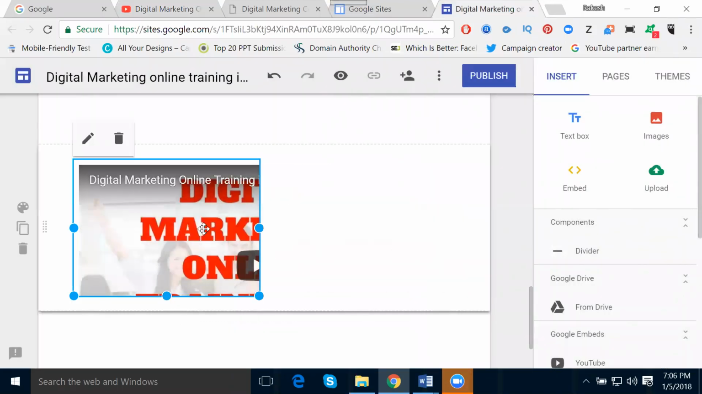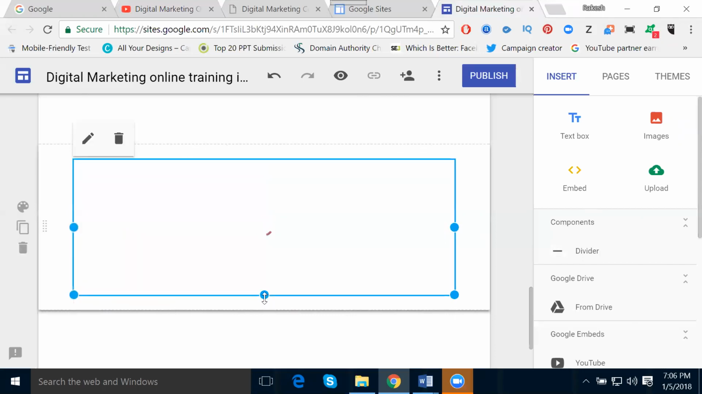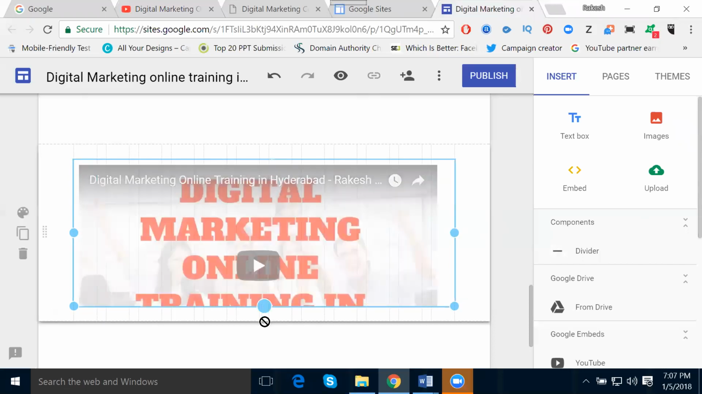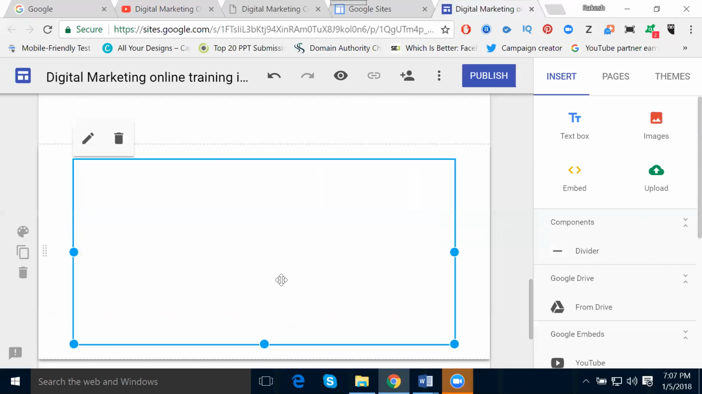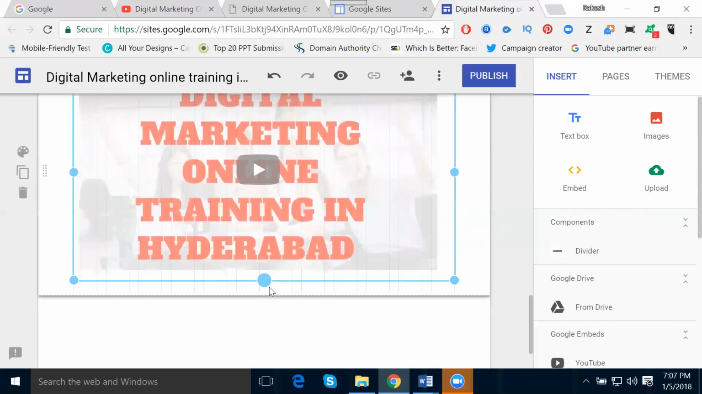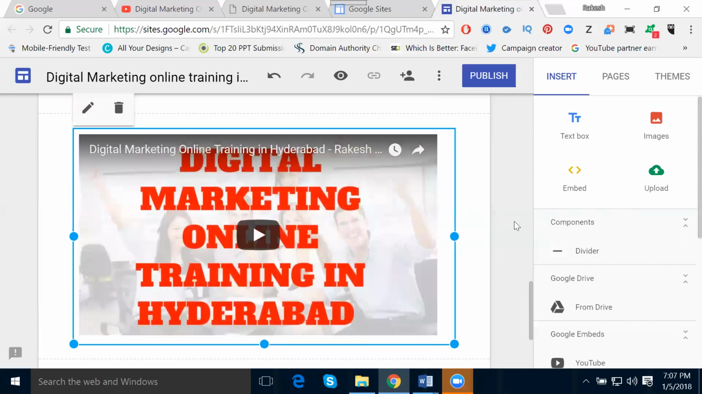Then video. There are two ways. We can upload a direct video from your desktop. This version is called direct video. Simple. You can increase your size. Embed, we can drag your size also easily. See. Is it clear? This is your embed video.